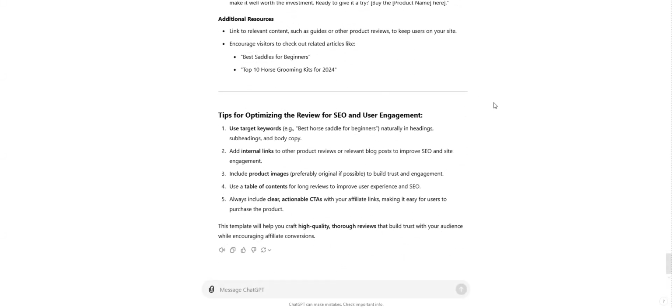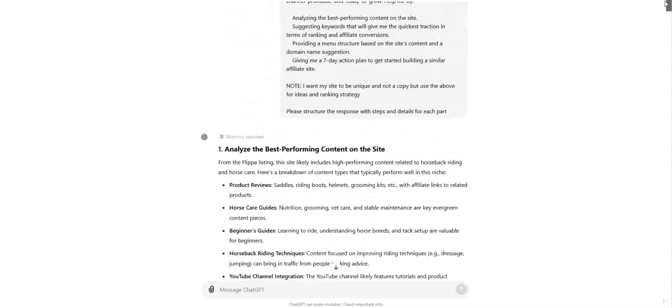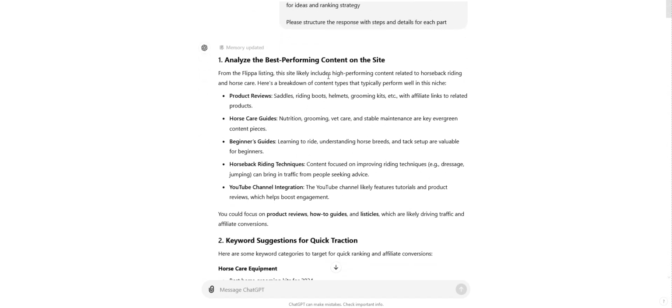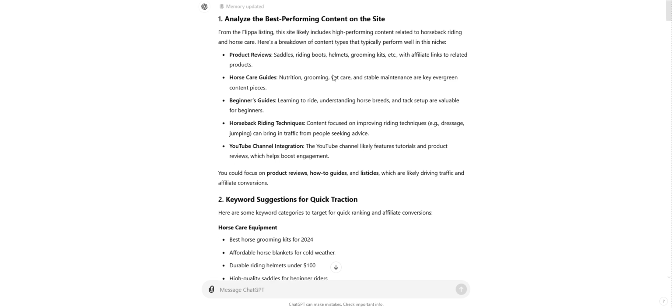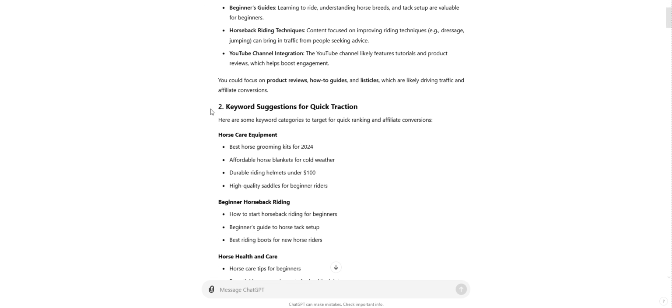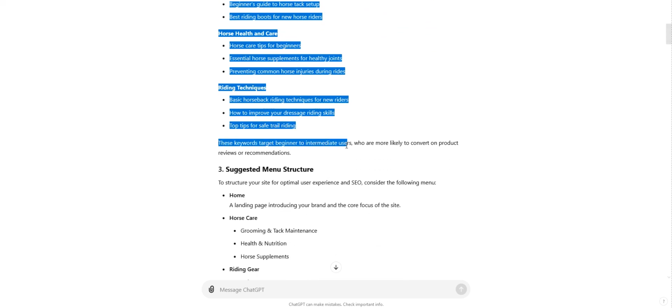And what you want to do now is, from that template you can create unique content, and the other thing that you can do is any of these main sections it gave me, so analyze the best performing content on the site, keyword suggestions, you can ask for more help with these sections. So I'll just show you live here.